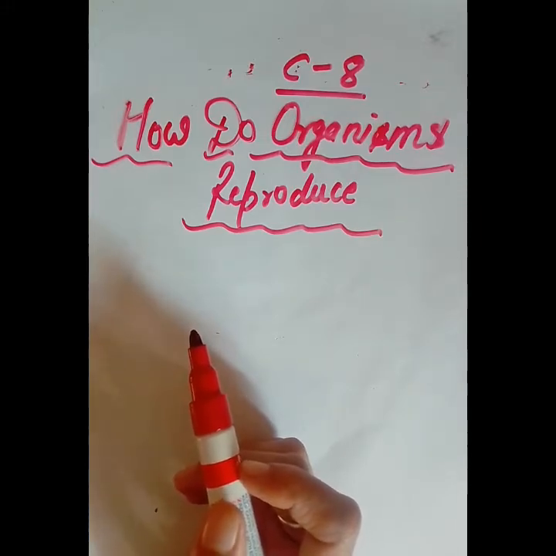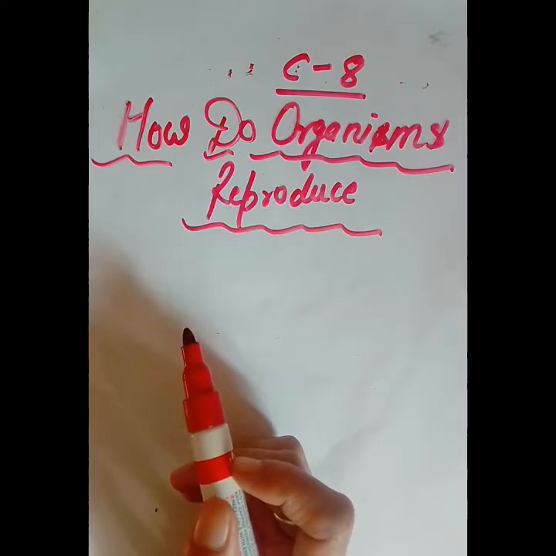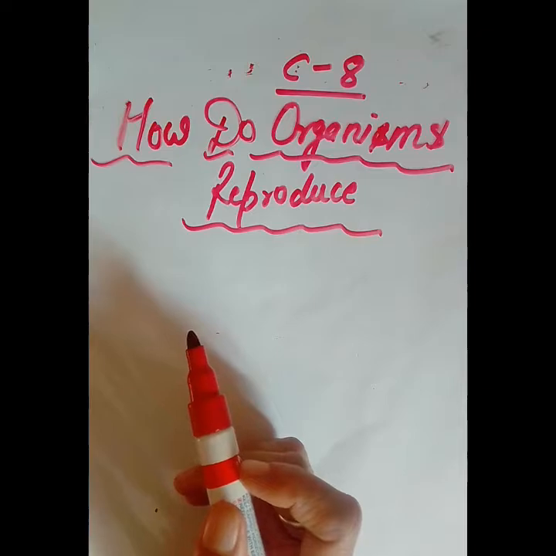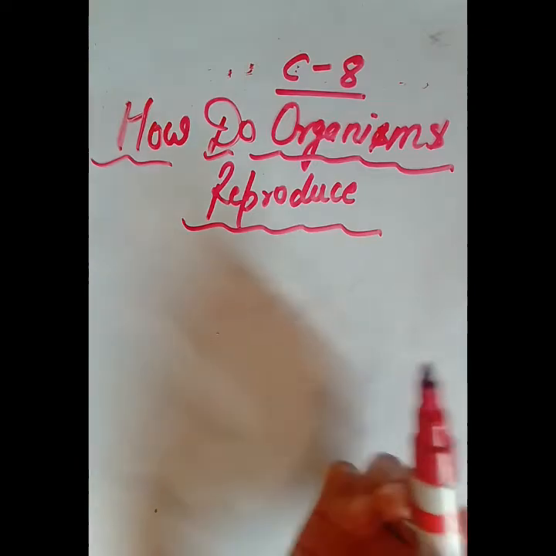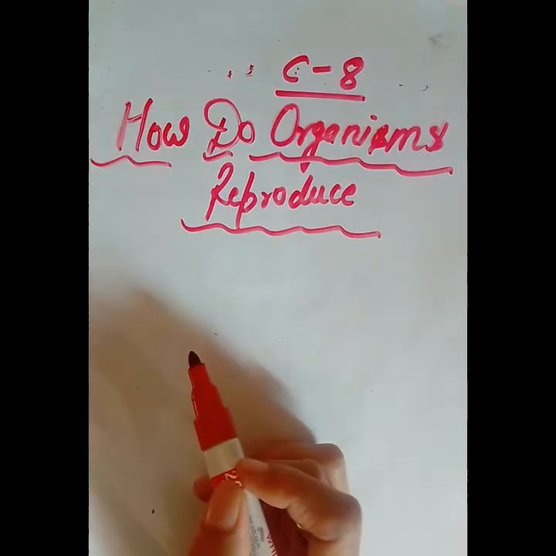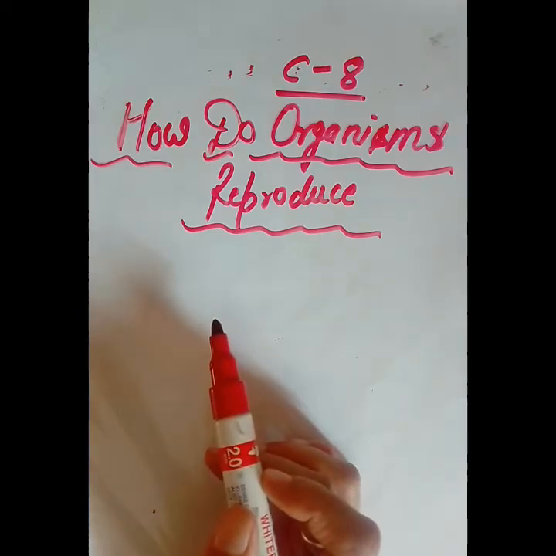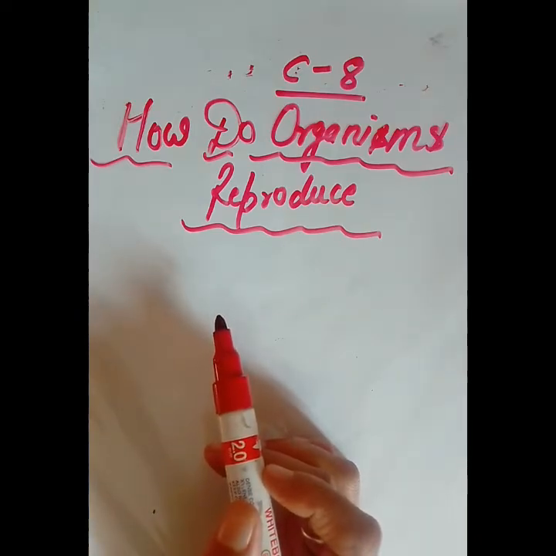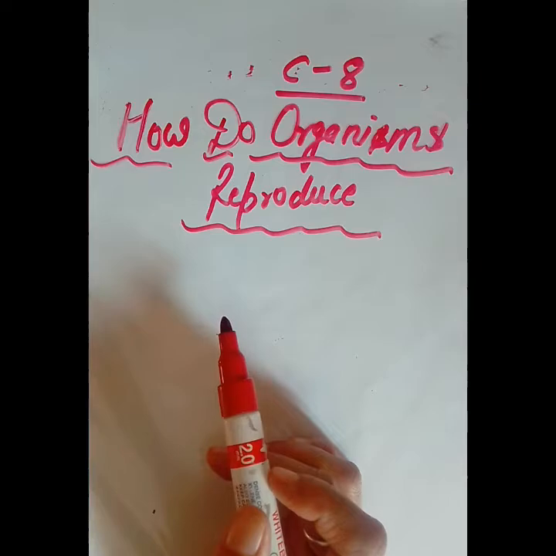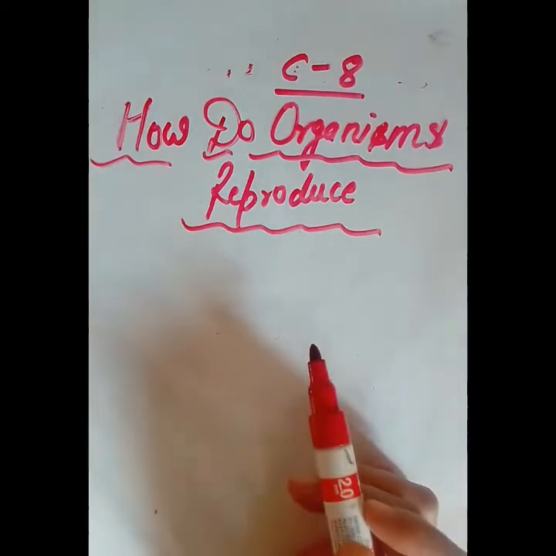But reproduction is not necessary to maintain the life of an individual. So, why reproduction? Here, how do organisms reproduce? This is the name of the chapter, and in this chapter we will study the methods of reproduction, asexual and sexual reproduction. Although the topic of reproduction in human beings is given in the books, it is not in your syllabus now. After the completion of the syllabus, if time permits, we will complete that also. But the main content included in this syllabus we will study.